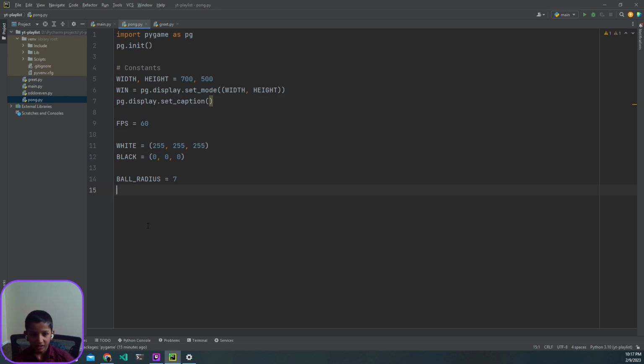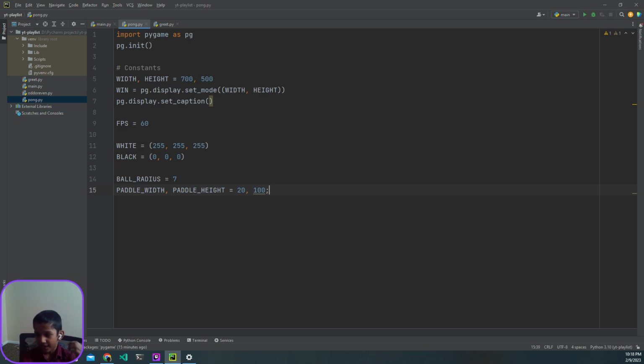Secondly, after we set our ball radius, we want to give it a paddle, so type paddle width. Paddle width and paddle height go together, so we can just say paddle_height. For the width, we can make it 20, so it's not that wide, but for the height it should just be 100.